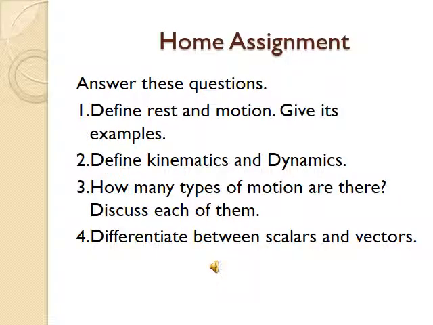Now students, it's your home assignment. Answer these questions. Question number 1. Define rest and motion. Give examples. Question number 2. Define kinematics and dynamics. Question number 3. How many types of motion are there? Discuss each of them. Question number 4. Differentiate between scalars and vectors.